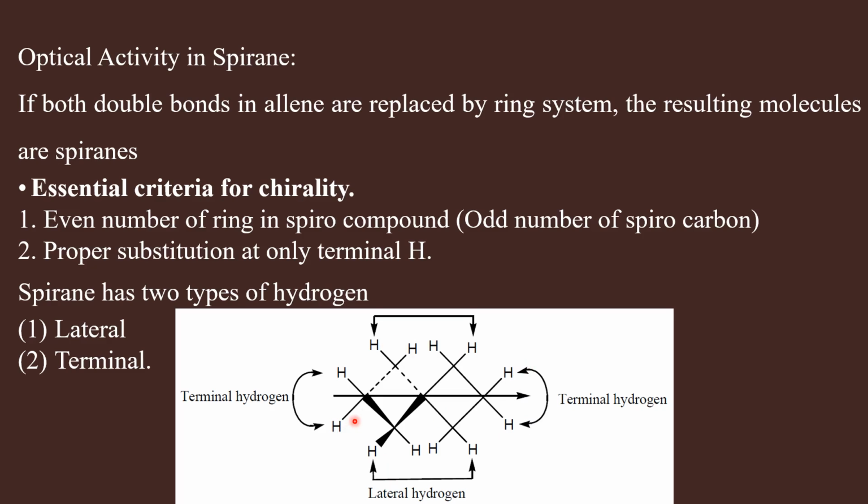Therefore, for a spirene to be chiral or optically active, these terminal hydrogens should be replaced by different groups. You need not replace both the hydrogens. One can be hydrogen, the other can be some X. But anyhow, the two groups present here should be different, and the number of rings should be even in number.